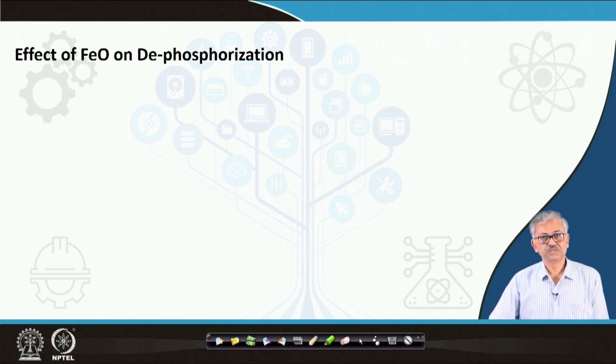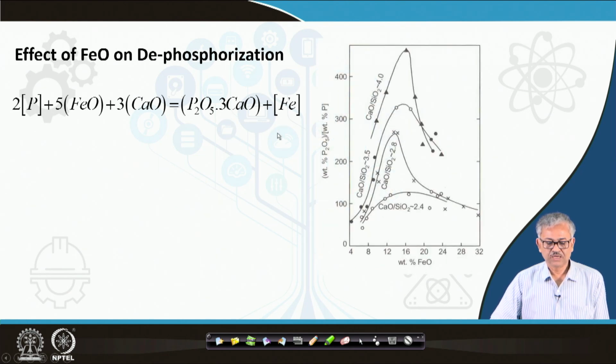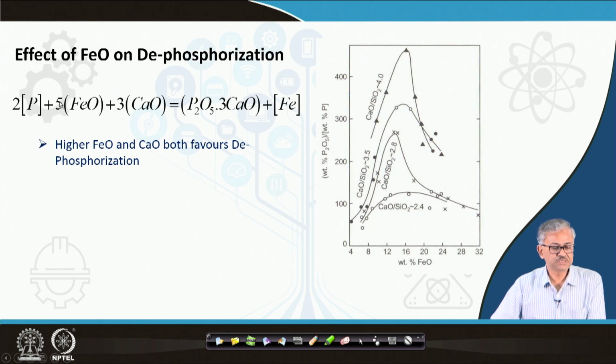Effect of FeO on the dephosphorization. You can see this is the reaction, the phosphorus reaction. You have to add CaO, then only this reaction moves in the forward direction. Tricalcium phosphate is formed, and you can see that higher FeO and CaO both favor it. If FeO increases, oxidation potential of slag increases, then this reaction moves in the forward direction. If CaO increases, then also this reaction moves in the forward direction. So, higher FeO and CaO both favor this reaction.